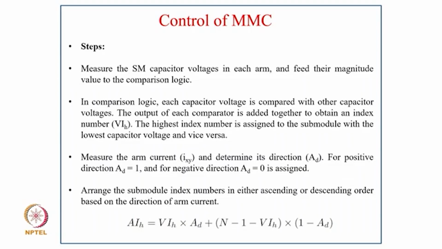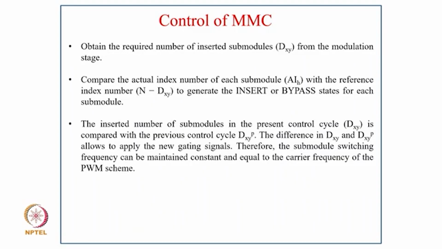So AIH equal to VIH into AD plus N minus 1 minus VIH into 1 minus AD. So typically they obtain the required number of inserted submodules GXY from the modulation stage and compare the actual index number for each submodule AIH with the reference index number N minus DXY to generate the insert or bypass states of each submodule. So inserted number of submodules in the present control cycle DXY is compared with the previous control